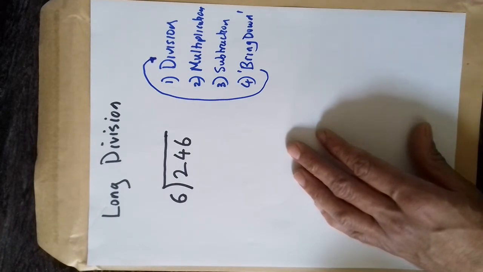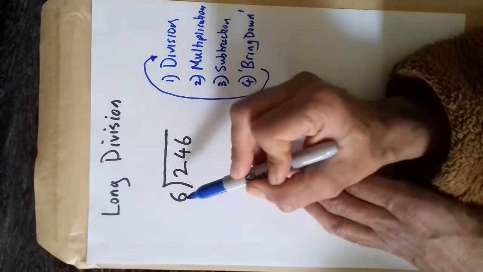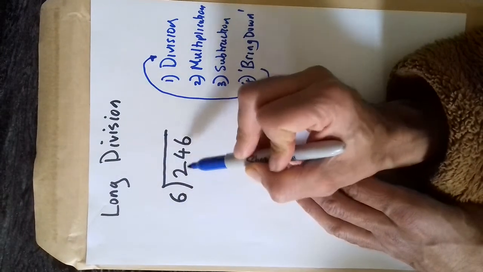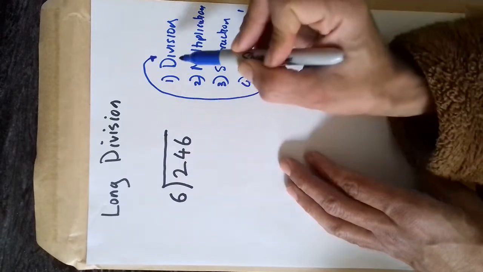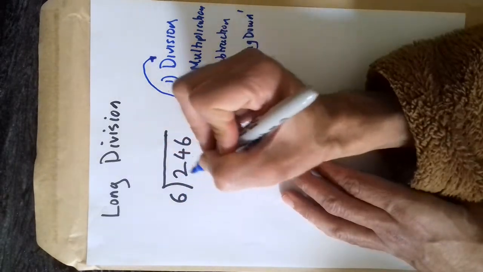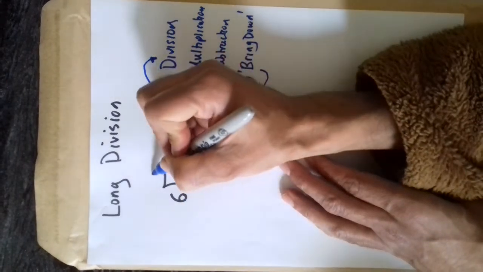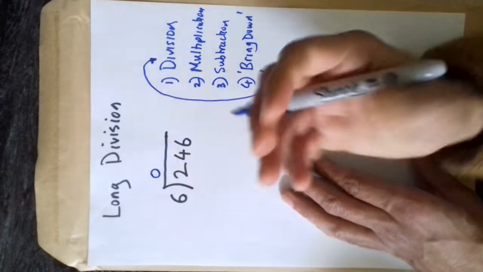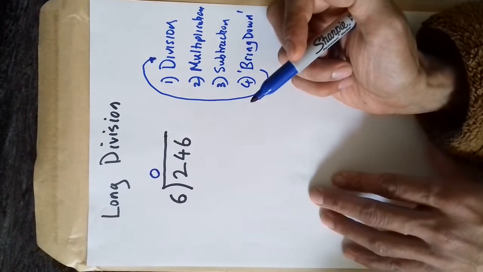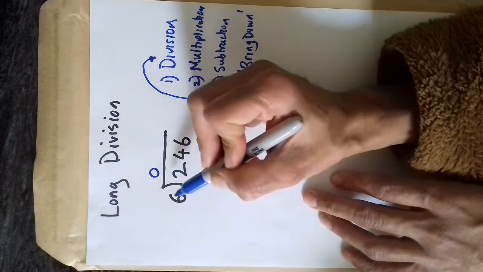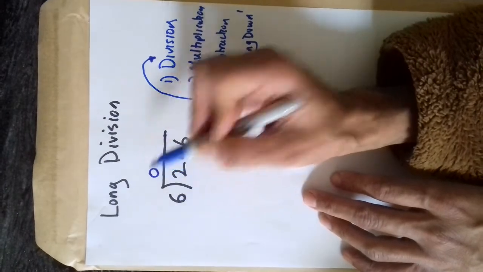Okay, so let's start off. It's best I just show you. So first you do the normal thing. How many 6s go into 2? Yeah, that's the division bit. How many 6s go into 2? Well, 0. There's no 6s. I can't make any groups of 6 from the number 2. So now that's the division. 6s into 2 is 0.